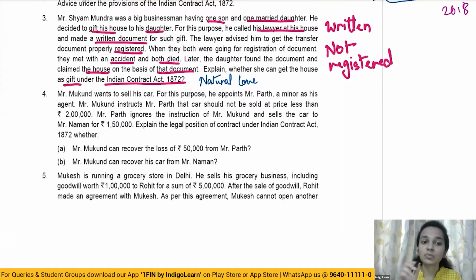So in this situation, Mr. Shyam's daughter cannot claim the house as a gift even on the basis of the written document because the document has not been registered. So in this particular situation, the daughter, though she has the document, does not have the right to claim the house. She cannot get the house as a gift because the document was not registered.